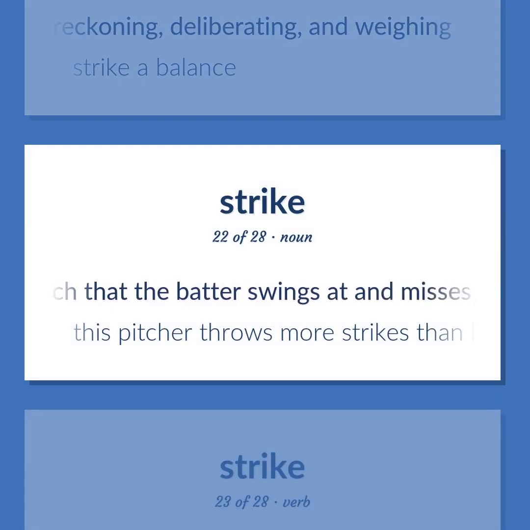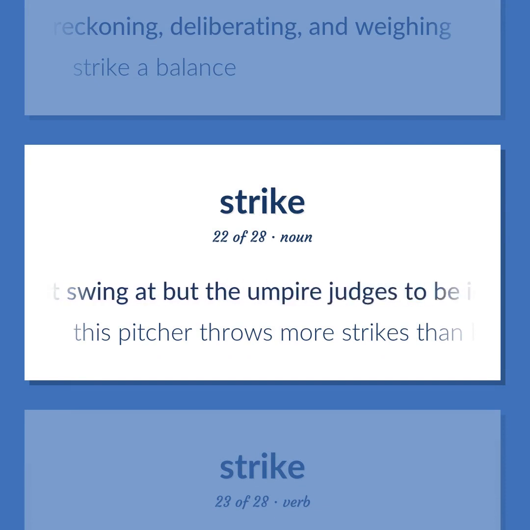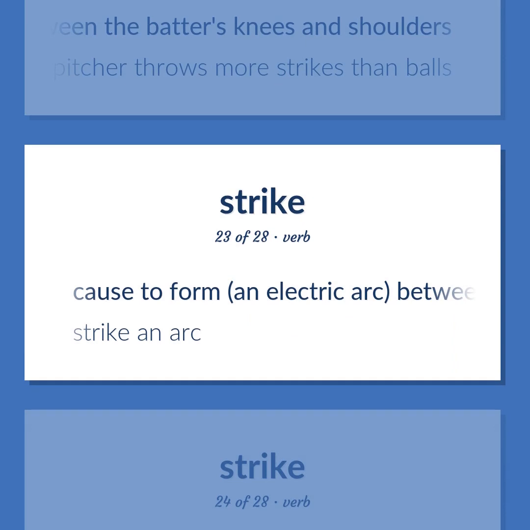Baseball. A pitch that the batter swings at and misses, or that the batter hits into foul territory, or that the batter does not swing at but the umpire judges to be in the area over home plate and between the batter's knees and shoulders. This pitcher throws more strikes than balls. Cause to form an electric arc between electrodes of an arc lamp. Strike an arc.